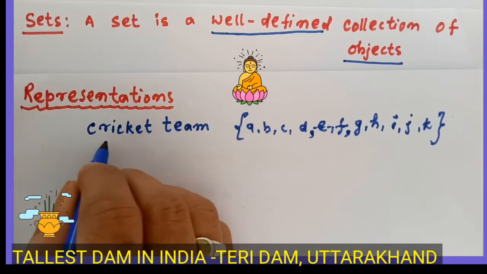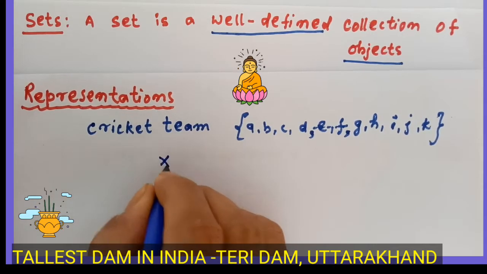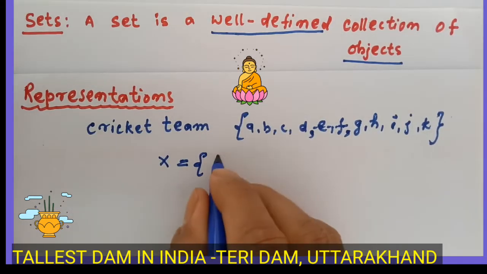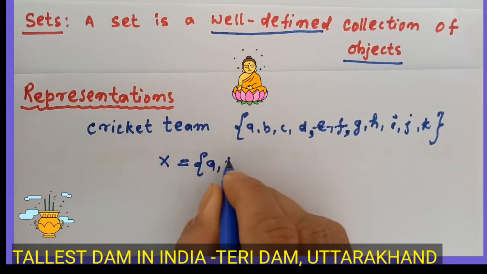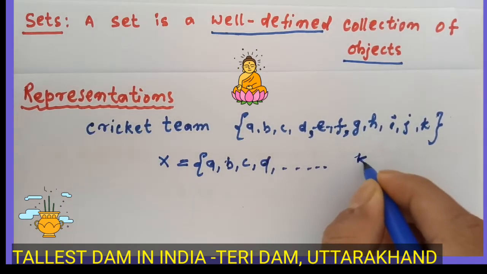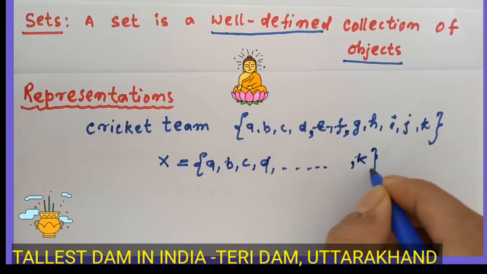Suppose the cricket team is X, and the members should be written in small letters. Members means elements a, b, c, d up to k, 11 members.